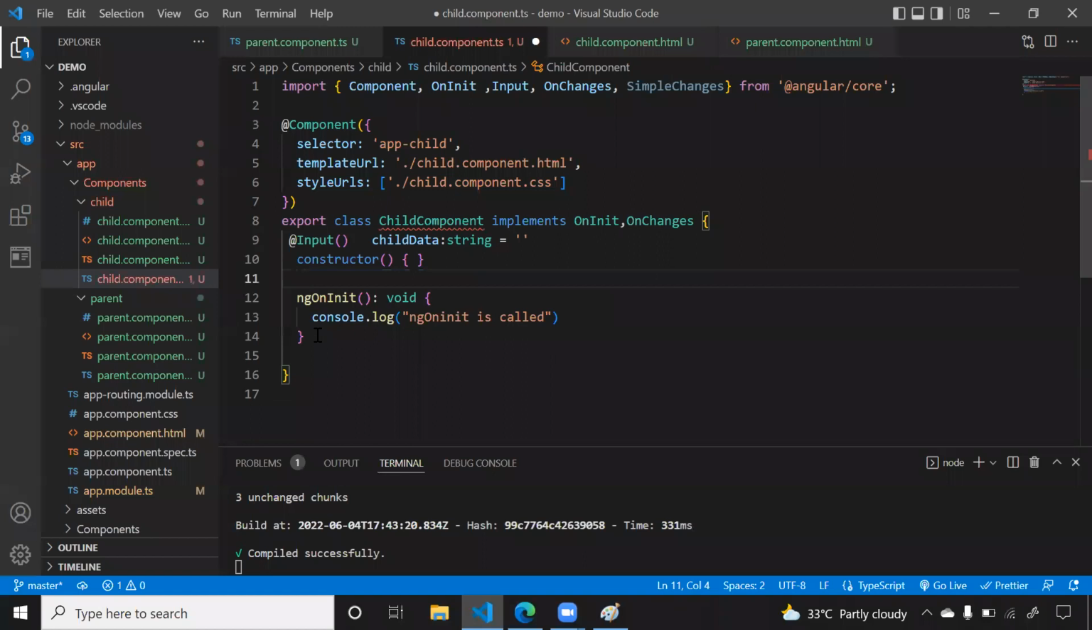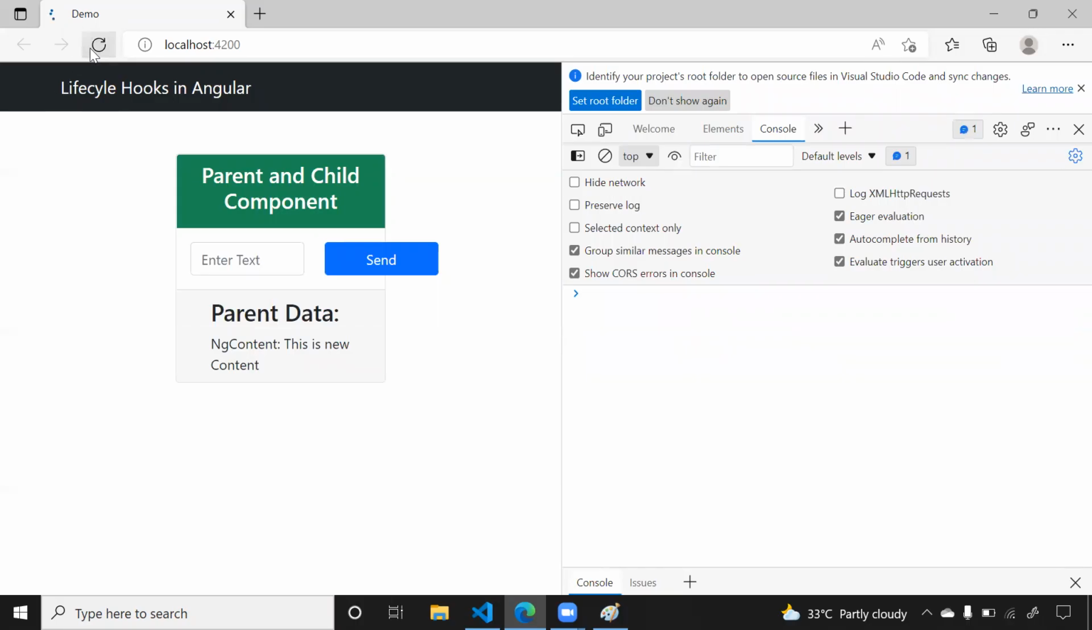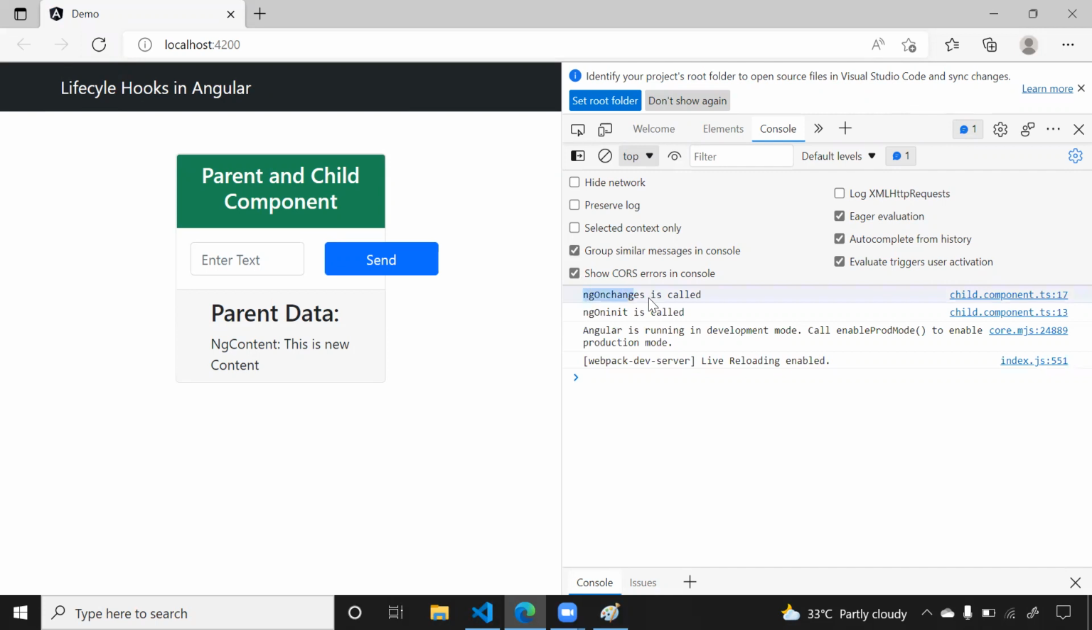Okay, I'm writing this here also. I'm writing ngOnInit first, then ngOnChanges. Now let me remove all this. Now I'm refreshing it. Now see, first ngOnChanges is called, and then ngOnInit is called.